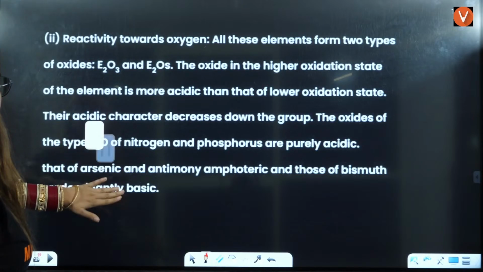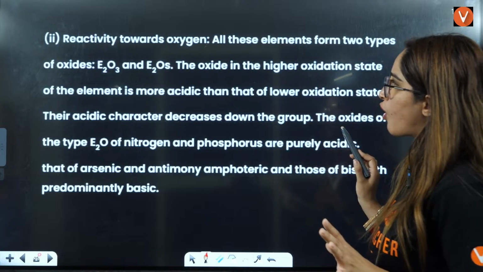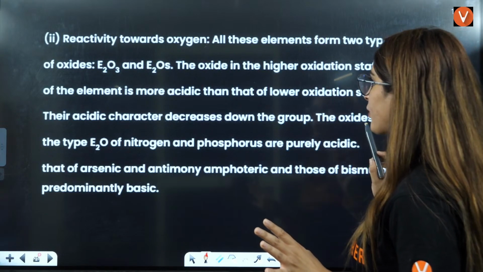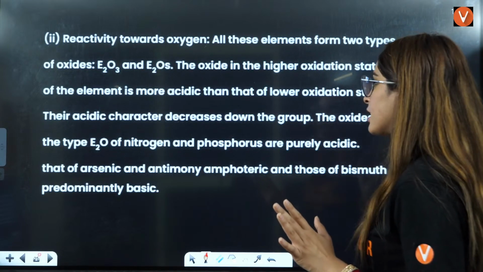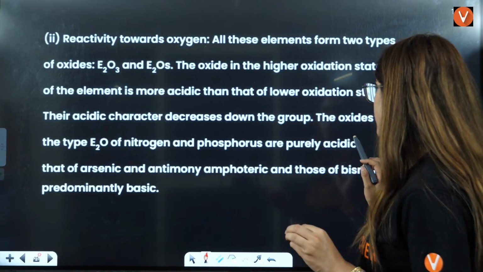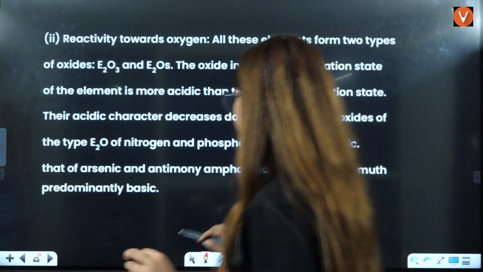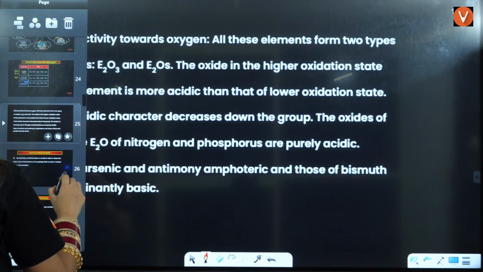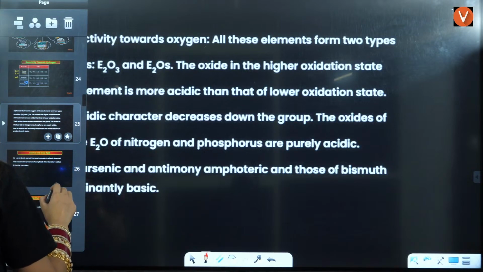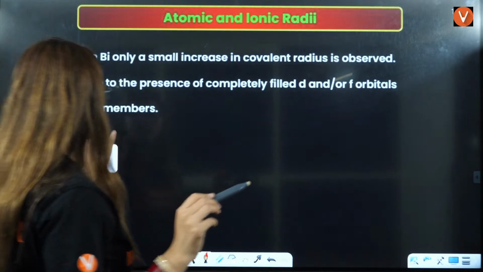Next we have reactivity towards oxygen. All these elements form two types of oxides. Now here one important thing is higher oxide is more stable. The oxides of E2O3 of nitrogen and phosphorus are purely acidic. N2O, this is actually not right, so I will not write it here.